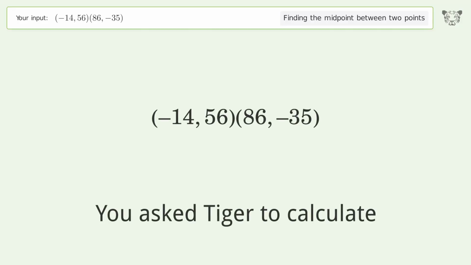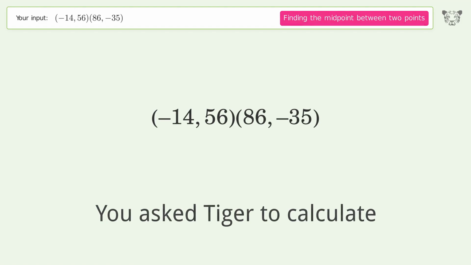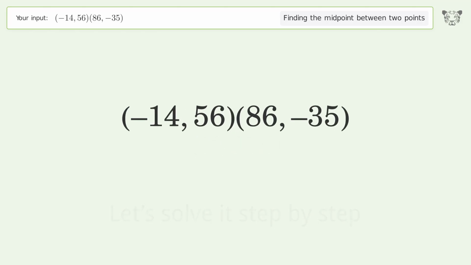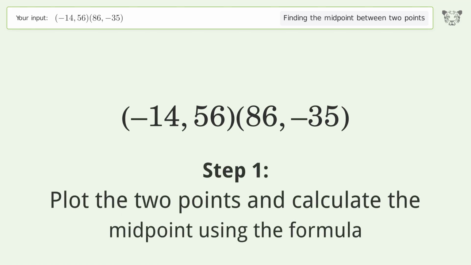You ask Tiger to calculate. This deals with finding the midpoint between 2 points. The midpoint between the 2 points is 36, 10.5. Let's solve it step by step. Plot the 2 points and calculate the midpoint using the formula.